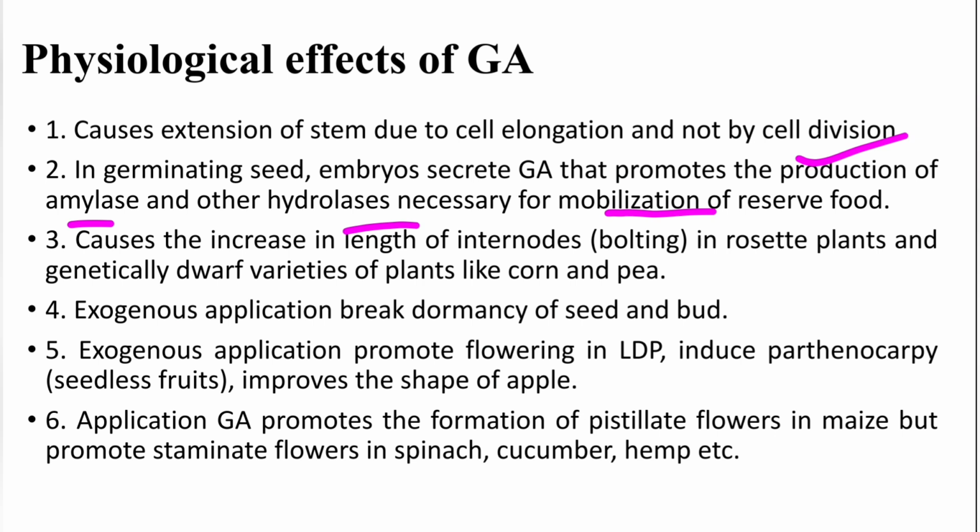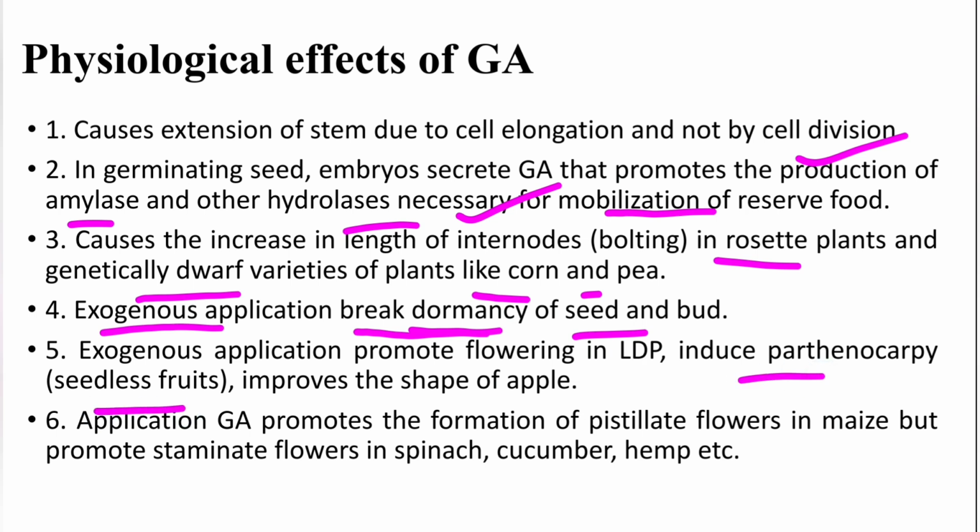It causes an increase in the length of internodes, or bolting, in rosette plants and genetically dwarf varieties of plants like corn and peas. Exogenous application of gibberellic acid can break the dormancy of seed as well as bud. It also promotes flowering in long day plants, and induces parthenocarpy in seedless fruit.